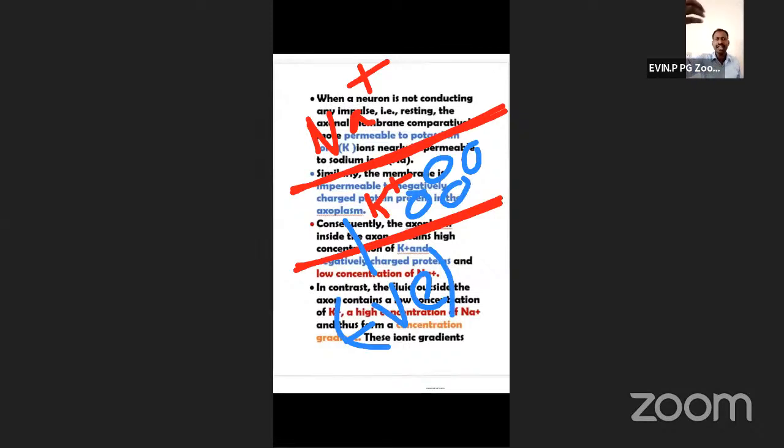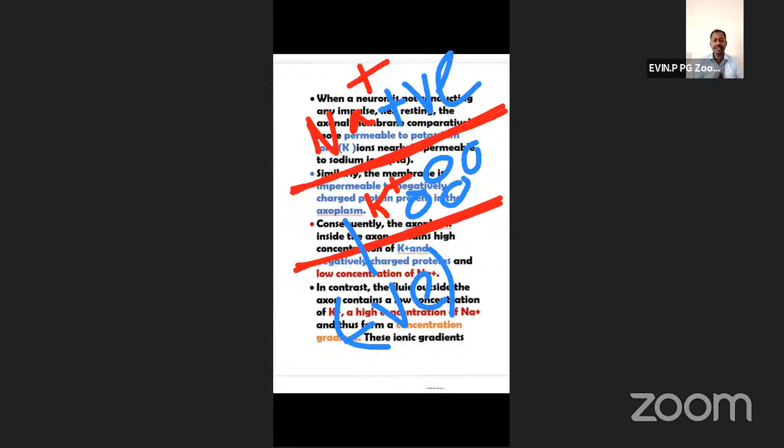But what about the condition outside of the membrane? Yes, positive. Very good. But the concentration of potassium outside is 14 times, whereas inside it is 30 times. So even though it is 30 times more concentrated, due to the presence of negatively charged ions, the inside seems to be negative.